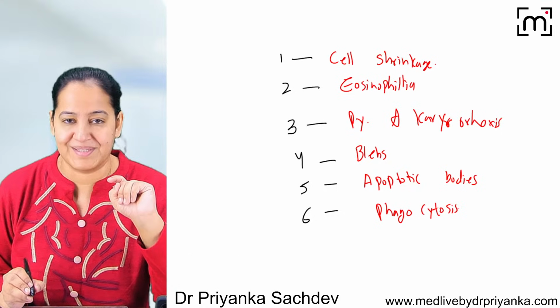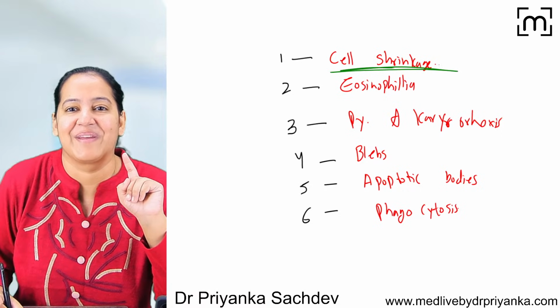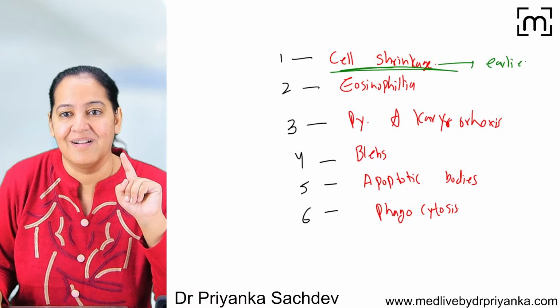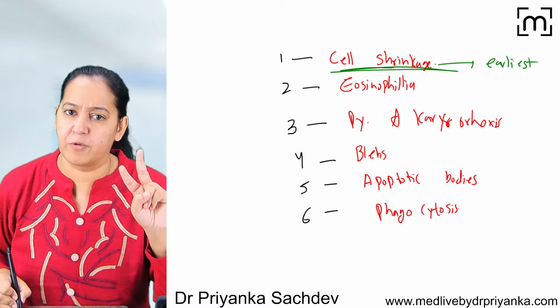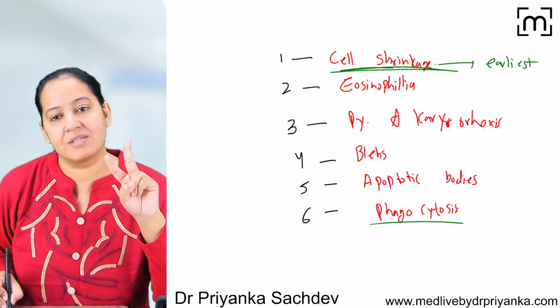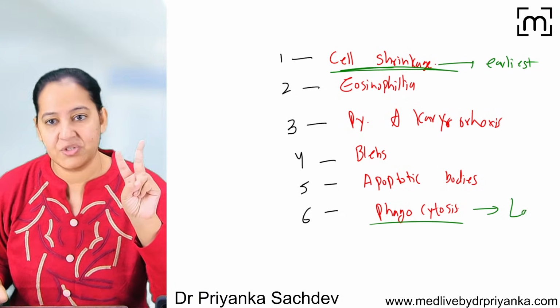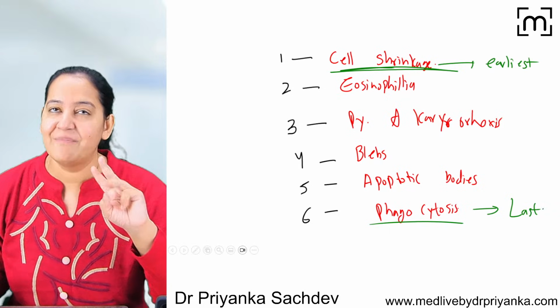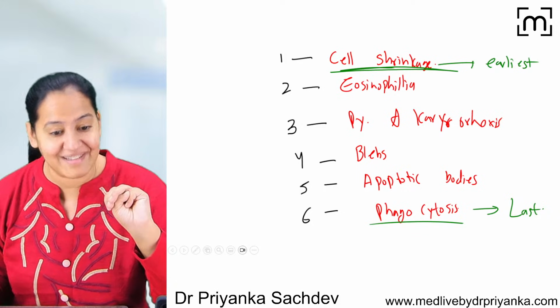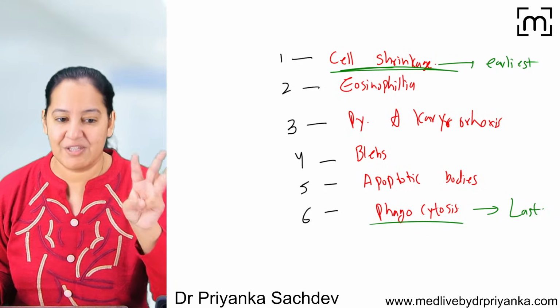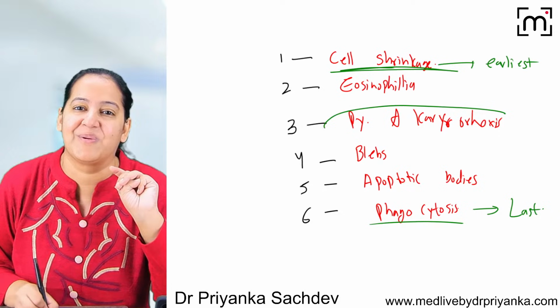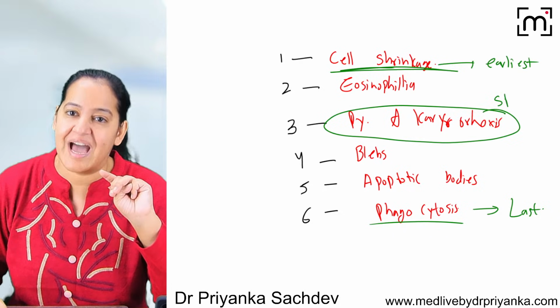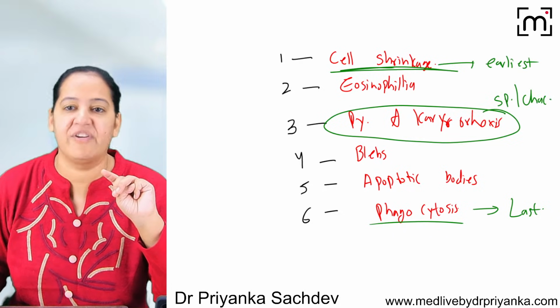Let me ask you 3 questions and highlight them. Earliest change in apoptosis. I guess everyone knows. The earliest is the cell shrinkage. Last stage of apoptosis, whether extrinsic or intrinsic, it ends with phagocytosis. So the last morphological change in apoptosis is phagocytosis. But the third question, most specific or characteristic feature of apoptosis. The answer is the nuclear changes. So nuclear changes is the most characteristic or specific feature of apoptosis.